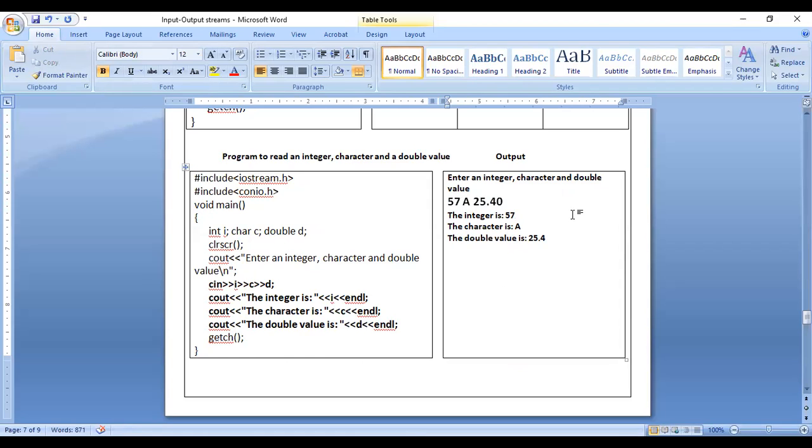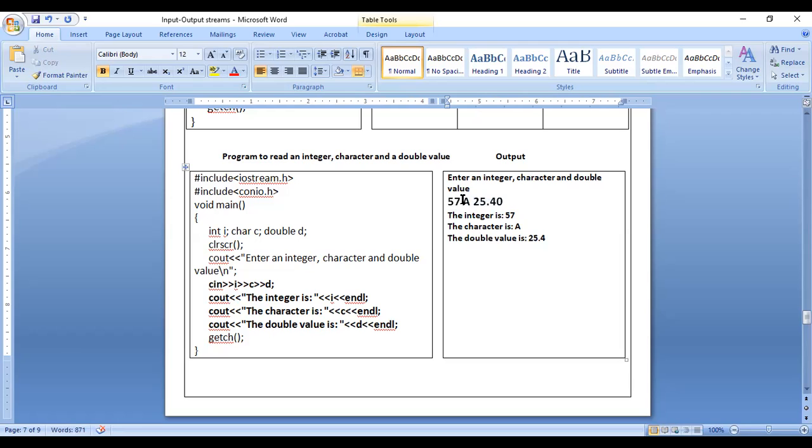When you type 57 and press the space bar, that is the end of the first input. If you don't press the space bar, however many values you enter will be considered as the first input only. For example, if after 57 I don't press the space bar and just keep typing, everything is considered as the first input. So we only have to type a space bar or press the enter key. Here 57 will be the first input, A the second input, and 25.40 the third input.